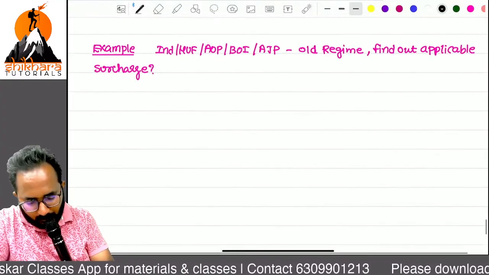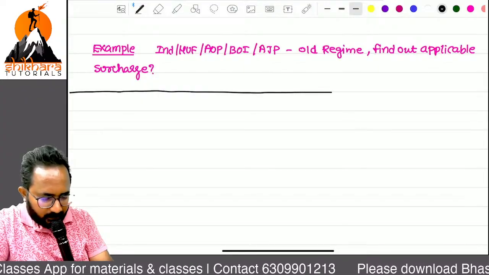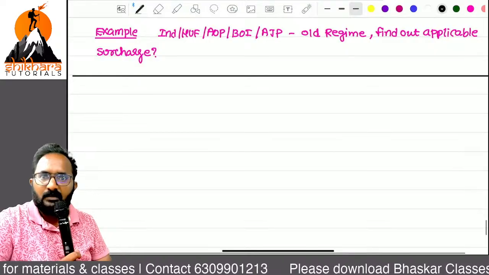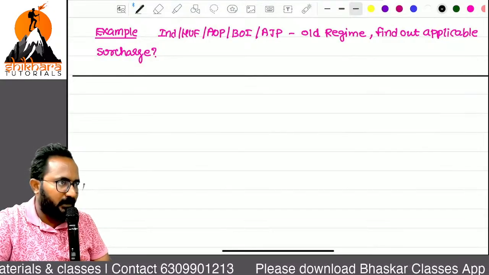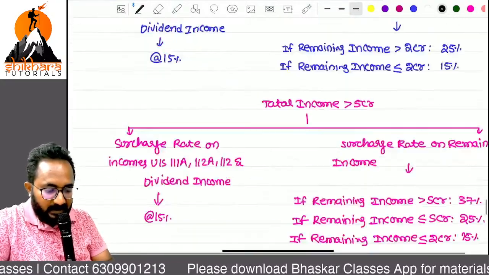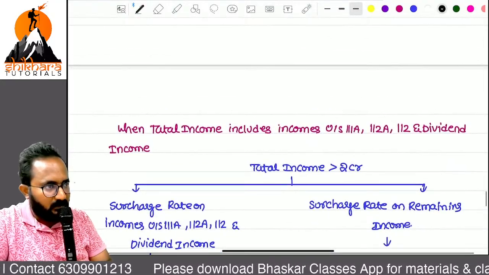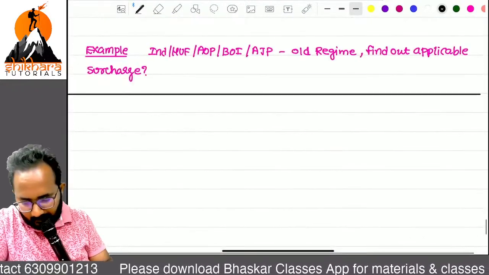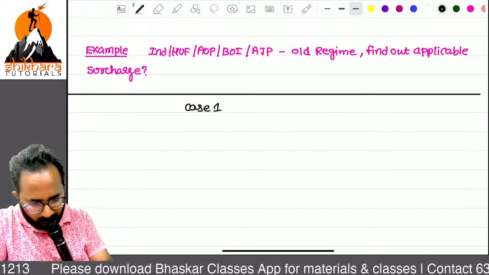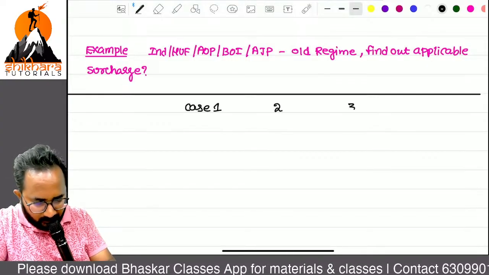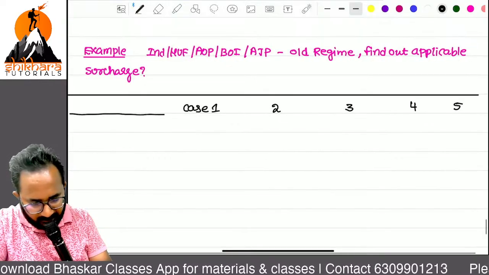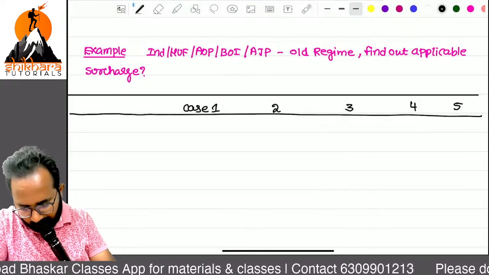Okay, if time is required, I will give you. Otherwise, you can find it in the concept book also. Just concentrate on the question. Then after, if you want, I will give you 5 to 10 minutes for copying. First, concentrate on this. By using this theory, which you already mentioned in your notes, please answer. I will give you 5 cases: case 1, case 2, case 3, case 4, case 5. First, I will give you information one case by one case. Please try to solve.